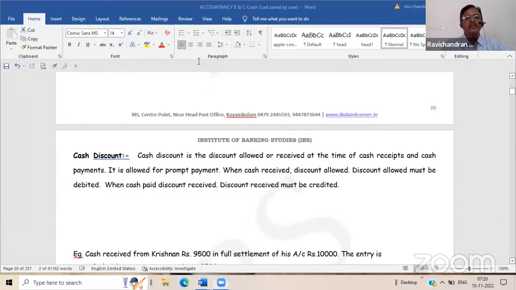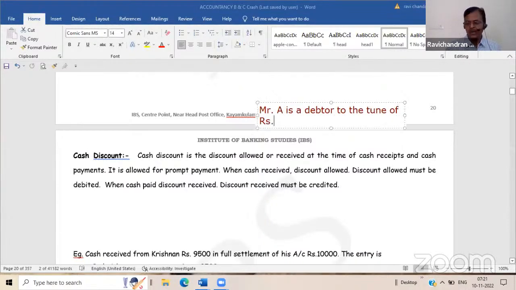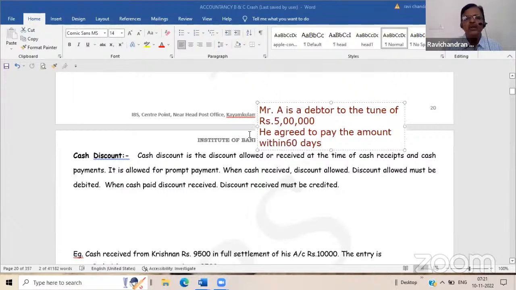There is a debtor, Mr. A, who is a debtor to the tune of 5 lakhs. He agreed to pay the amount within 60 days. So he has taken goods from us and he is a debtor now, and he has agreed that he will pay the amount in 60 days.